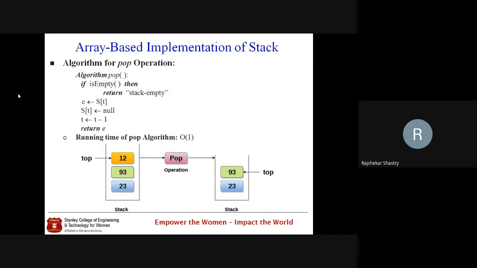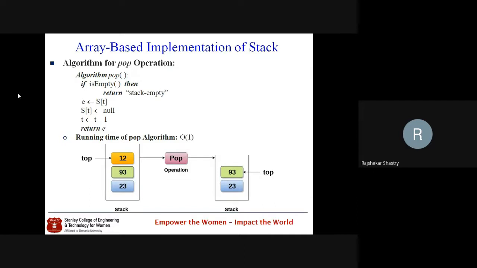If isEmpty, then return stack empty. isEmpty is a Boolean method which returns true if the stack is really empty, otherwise it returns false. Upon verifying, if that method returns true, then we throw an exception stating that the stack is empty, no element is there to delete.